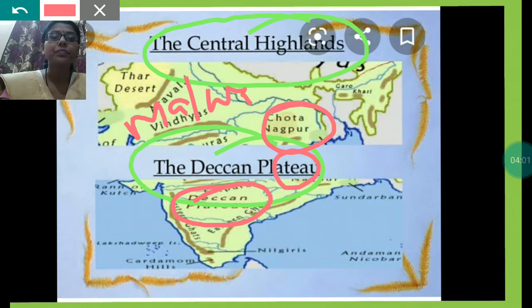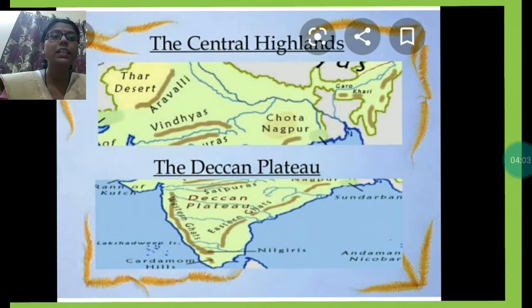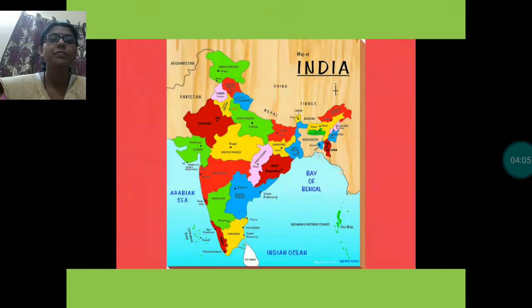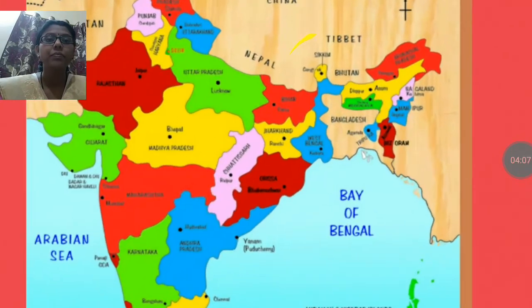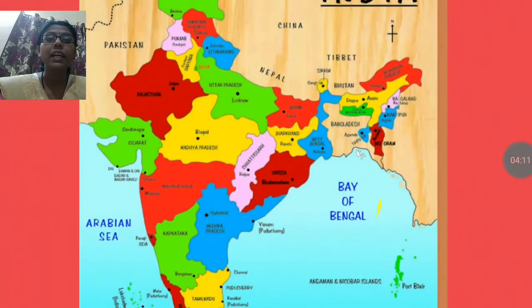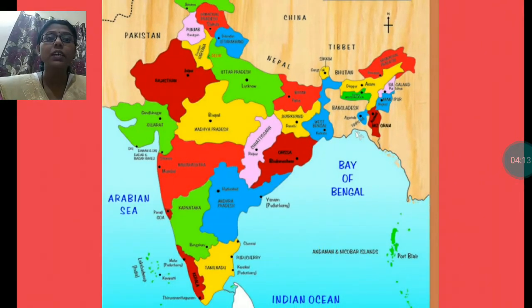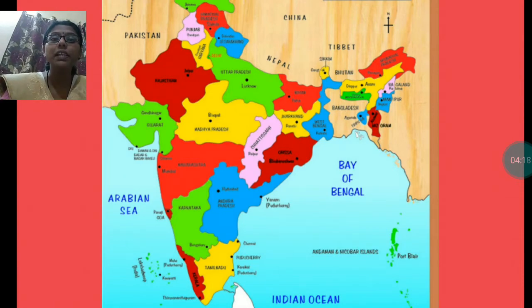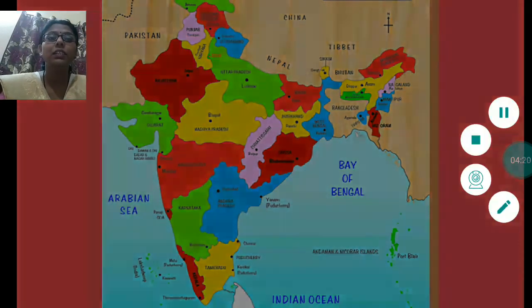Clear? Now let us see about the states. As it covers a very large area, states of southern India as well as of middle India come under this region.